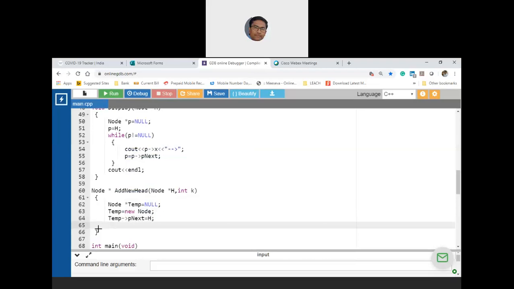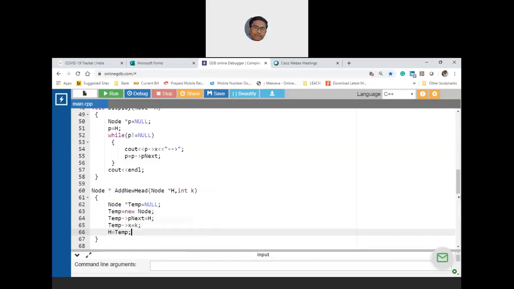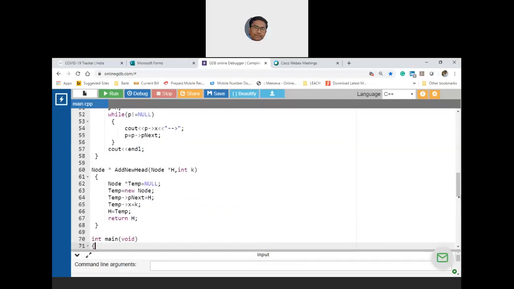H arrow next, there is no need to change. That link anyway will be there. Next, temp arrow x will be k. Next, h itself is updated. That means h is temp. Yes or no? H is temp. Next, cout, or directly return h. You write the message there.